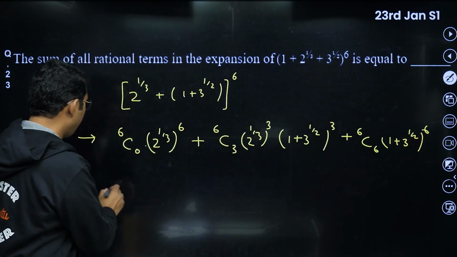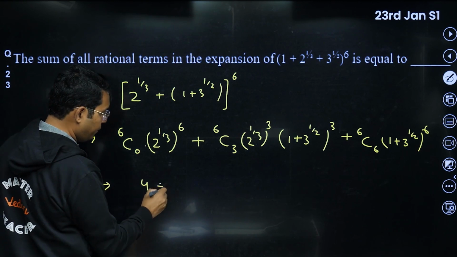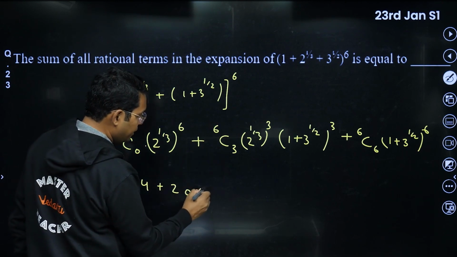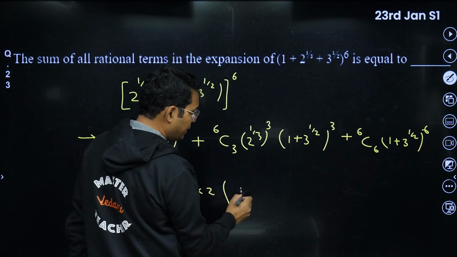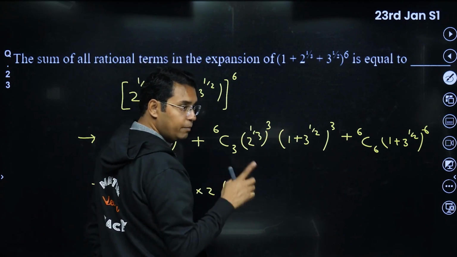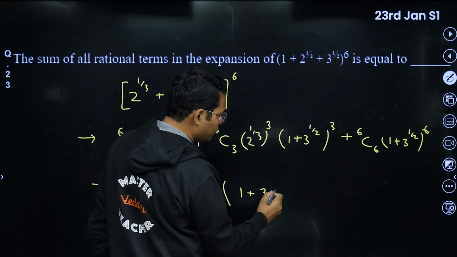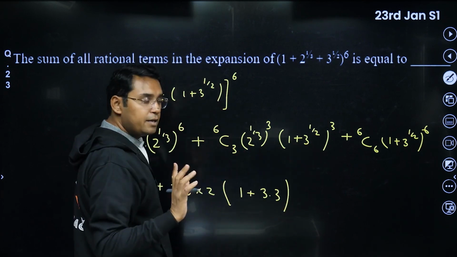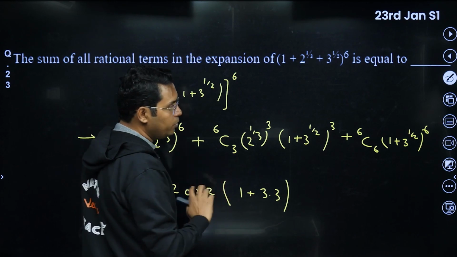Now again I will write only rational terms. So this will be 2 power 2, so this is 4 here. 6C3 is 20. This becomes 2. Now out of this is the cubic term. So the first term is 1. The next term will be having 3 power 1 by 2. After that, this term will be 3 power 1 by 2 whole square, so this will become 3 into 3, and that's it. These are the rational terms here. The last term will be having 3 power 3 by 2, so that also need not be taken care of.